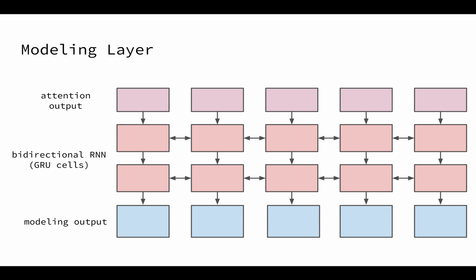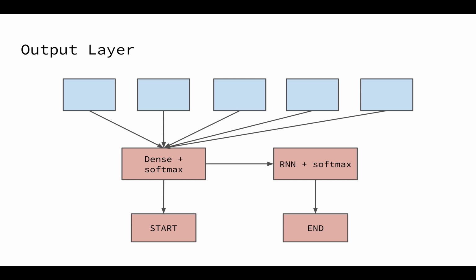So for our modeling layer, we take the attention output, and then just like in the contextual embedding layer, we pass it through a bidirectional RNN to model temporal interactions. However, this is different from the contextual embedding in that we're capturing the interaction between query-aware words this time. This produces an output that's fed into the output layer, and we use the usual combining them using a dense layer, taking the softmax, to produce a start index, and we pass the output from the first dense layer into an RNN, and again take a softmax to produce the end index.